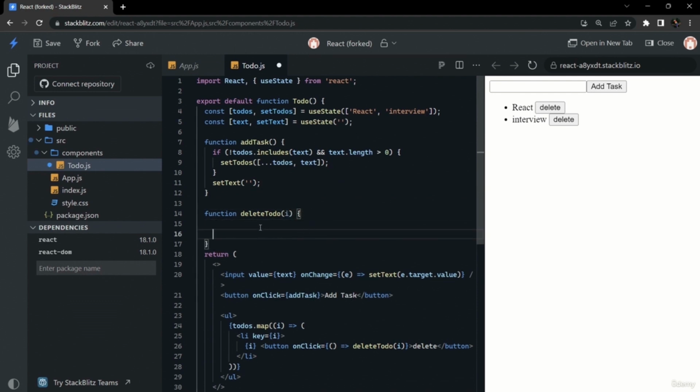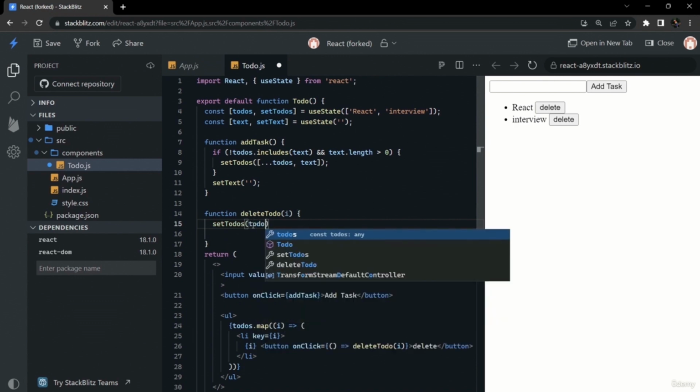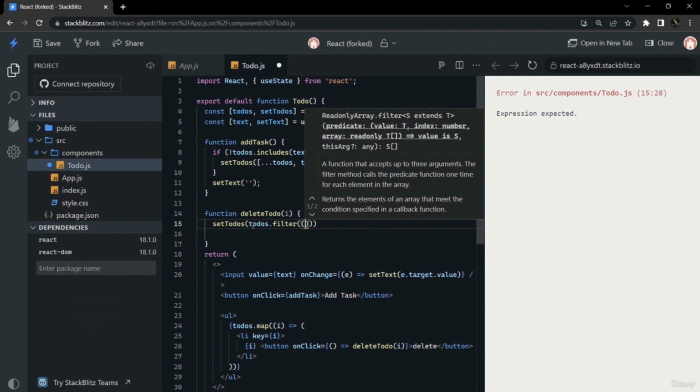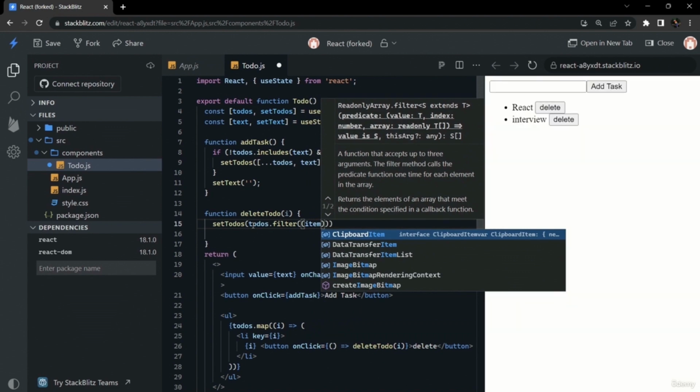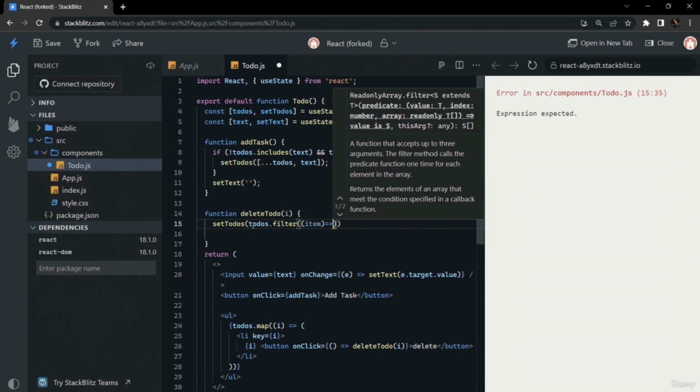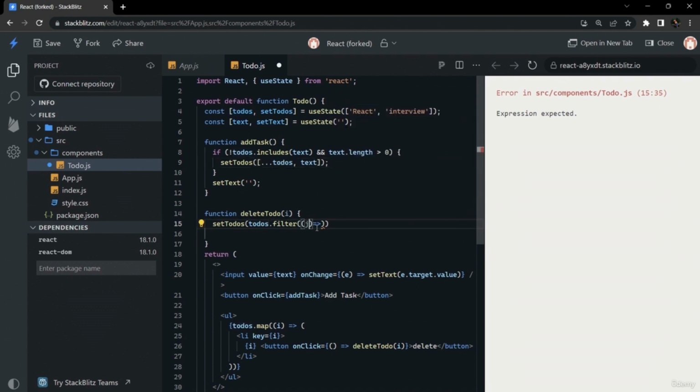And after that we can apply a filter method on the todos according to that received task, and we can filter according to that. So we can set todos by applying filter on todos, and we can write a logic for checking if I is not equal to whatever the item is. For each iteration we can check if the item is equal to I or not.